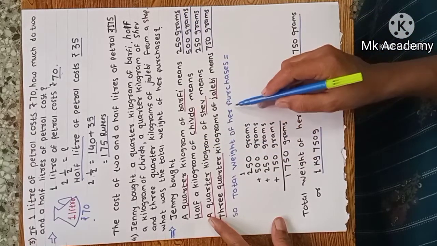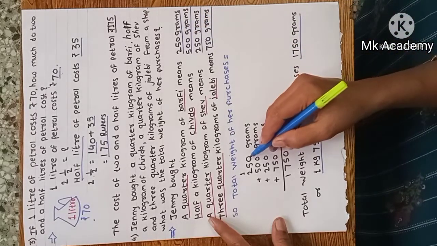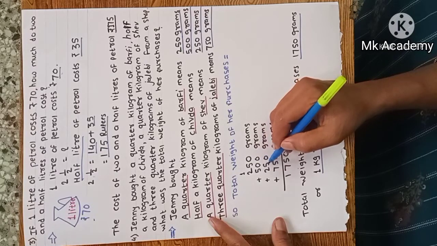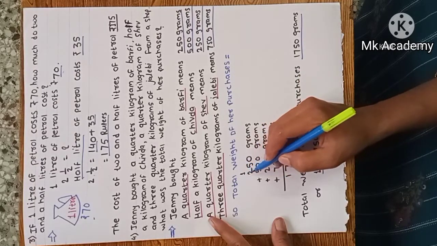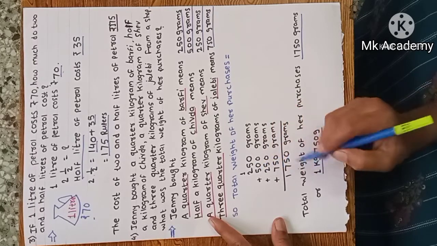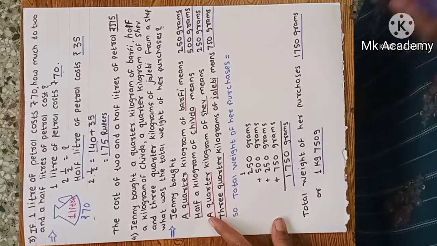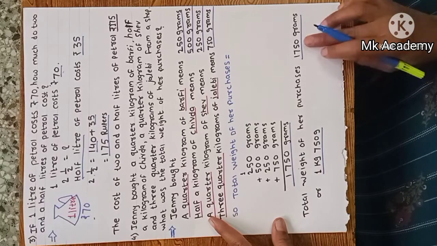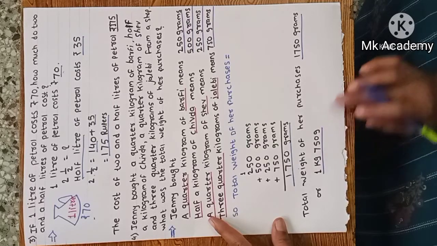Now the total weight of her purchase: we have to add all this. 0 plus 0 plus 0 plus 0 is 0. 5 plus 0 plus 5 plus 5 is 15. Carry 1. 1 plus 2 is 3, plus 5 is 8, plus 2 is 10, plus 7 is 17. The purchase total is 1750 grams. The total weight of her purchase is 1750 grams, or 1 kilogram and 750 grams.